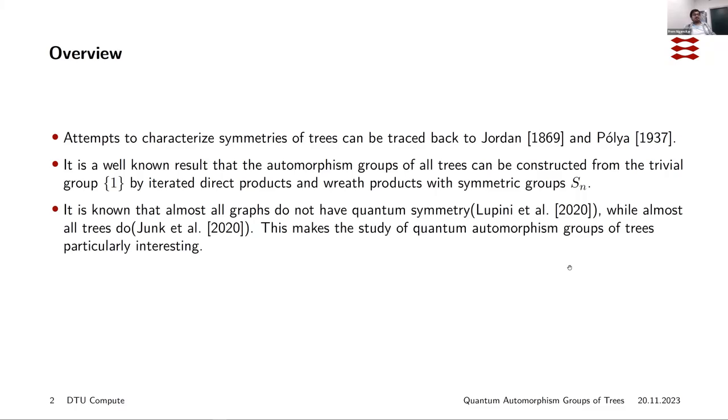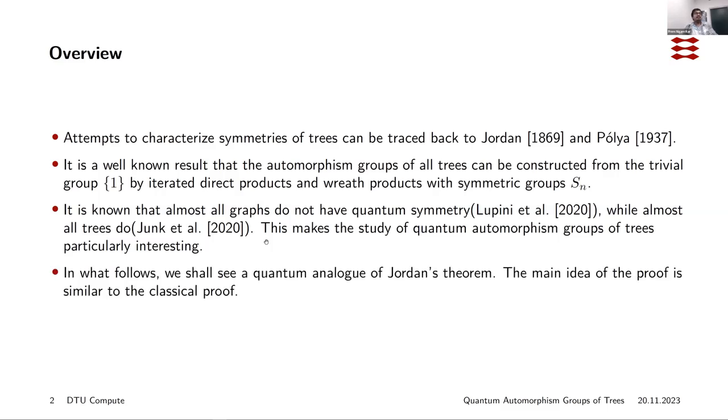As a matter of fact, not a lot is known about quantum automorphism groups of graphs. The explicit quantum automorphism group of very few graphs is known, and there's definitely no such characterization of such a large family of graphs, and this is one of the first such characterizations. What makes this particularly interesting is that it is known that almost all graphs do not have quantum symmetry. We will see what that precisely means in a while, but almost all trees do have quantum symmetry.